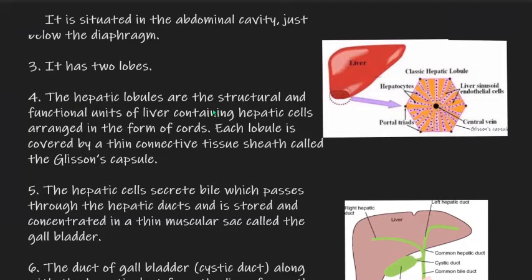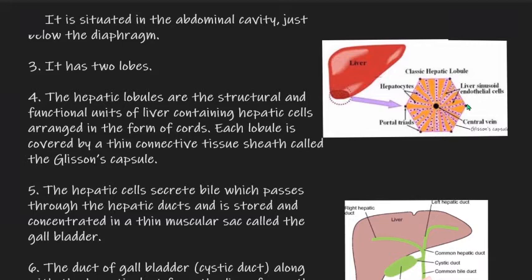Next, the hepatic lobules are the structural and functional units of the liver, containing hepatic cells arranged in the form of cords. If you take a piece of liver and see it under the microscope, you will see a structure like this.